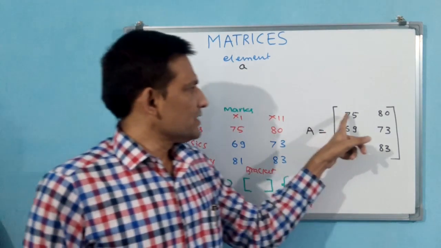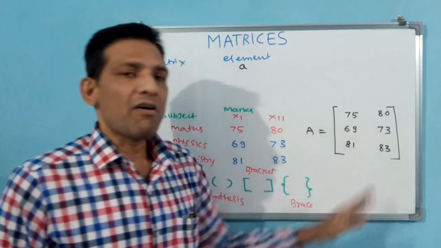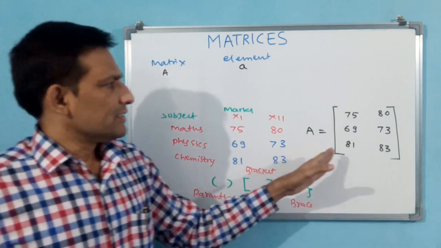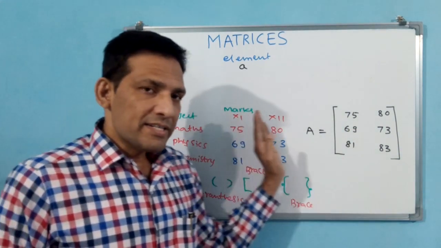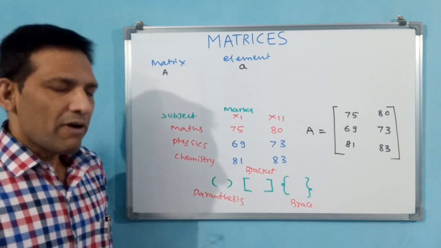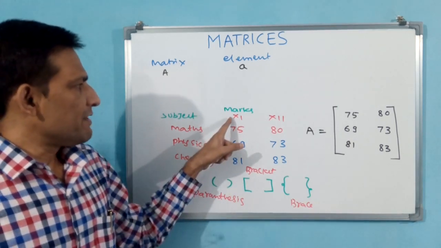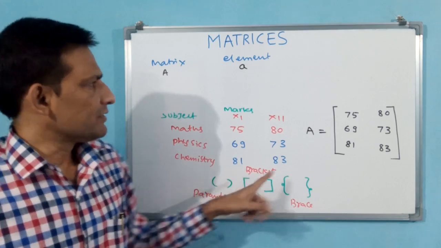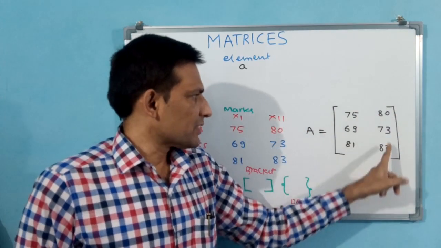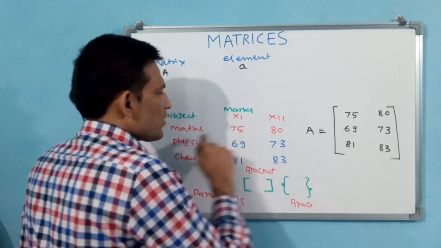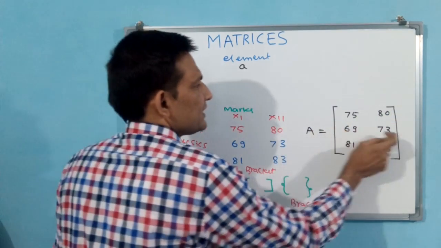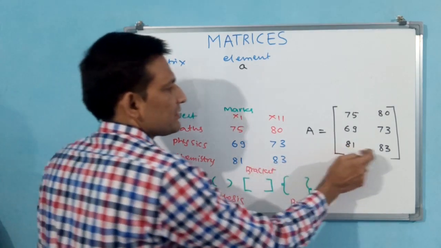Okay. Now see, 75, 80, 69, 73, 81, 83 are elements. Capital A is the matrix. And these elements are ordered in rectangular array form, properly ordered. Okay, what is order? You see here, 11th marks are 75, 69, 81. That means all 11th marks should come in the first column only. All 12th marks should come in the second column only. The first row belongs to maths only, 75, 80. The second row belongs to physics only, 69, 73. The third row belongs to chemistry, 81, 83.